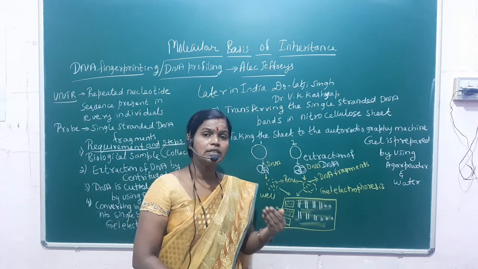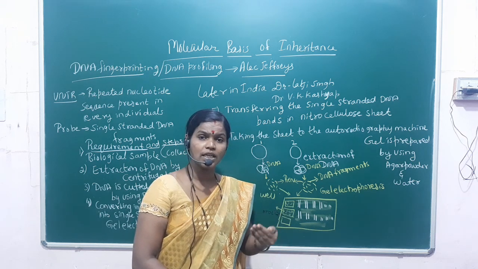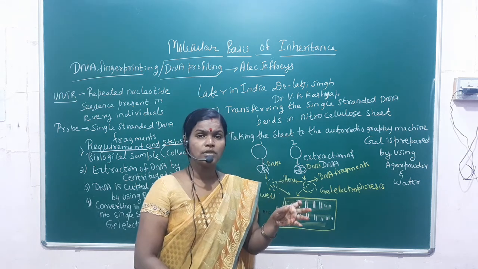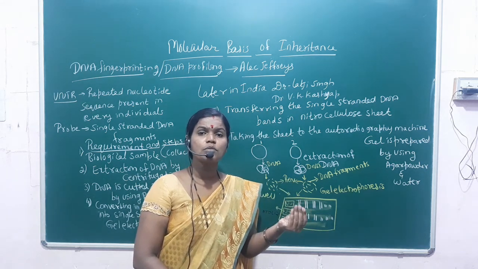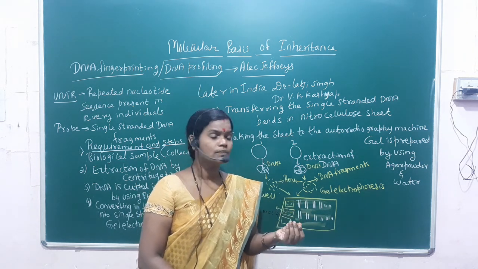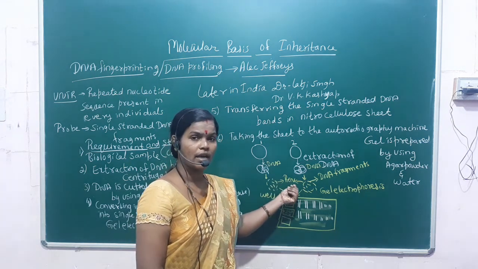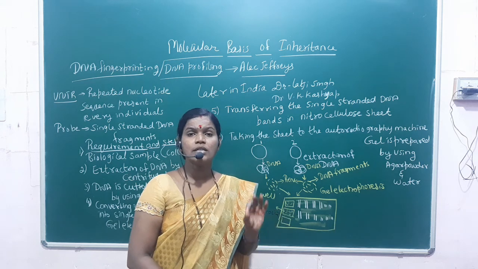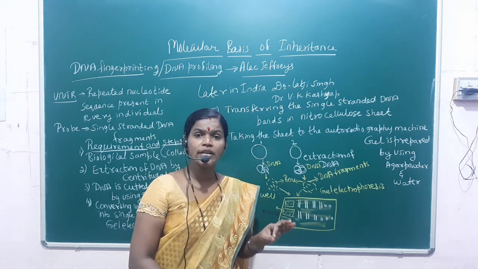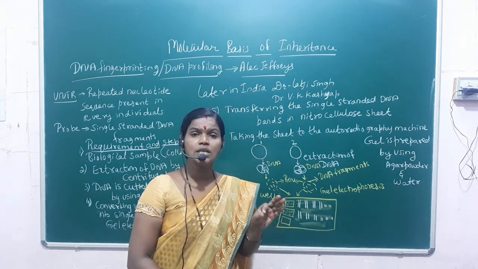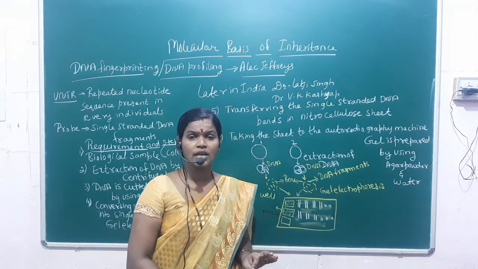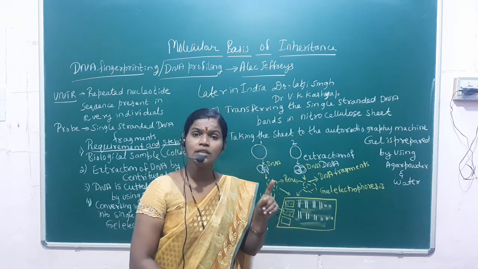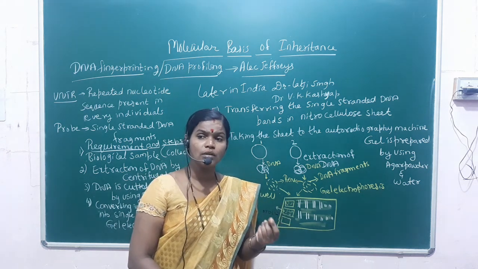After getting the DNA from the biological sample, the DNA is cut into small fragments or pieces by using the REN. I have told you what the REN is. REN is nothing but restriction endonuclease enzyme, which cuts the DNA into small pieces.